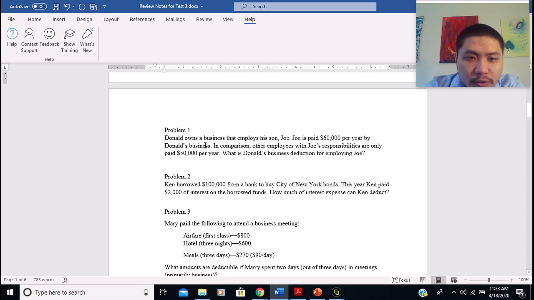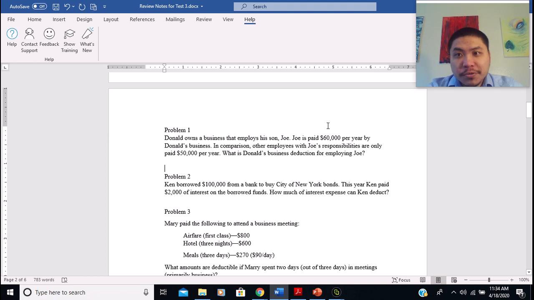Donald owns a business that employs his son Joe, and Joe is paid $60,000 per year by Donald's business. In comparison, other employees with Joe's responsibilities are only paid $50,000 per year. What is Donald's business deduction for employing Joe? This is a question about the reasonable amount of expenses. We know that Donald pays other people with the same responsibility as his son $50,000, but for his son he pays $60,000, right?